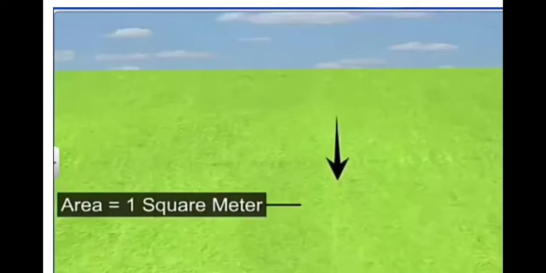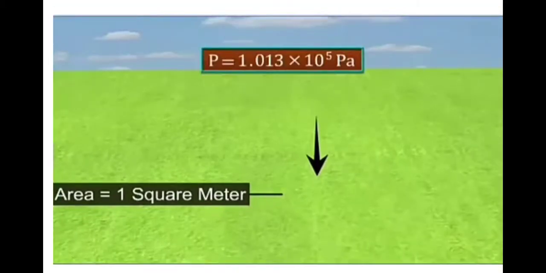The force or thrust exerted by the atmospheric air on a unit area is defined as atmospheric pressure. The approximate value of atmospheric pressure on the Earth's surface is 1.013 × 10^5 Pascal. The atmospheric pressure at a point is the same in all directions.